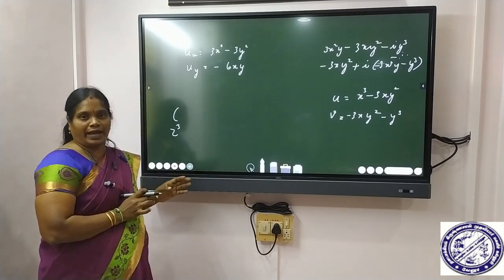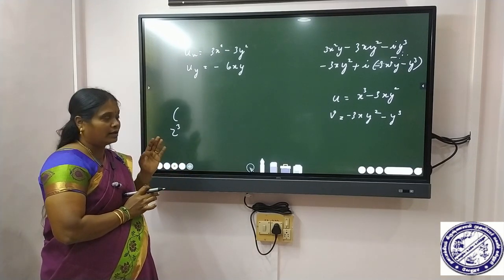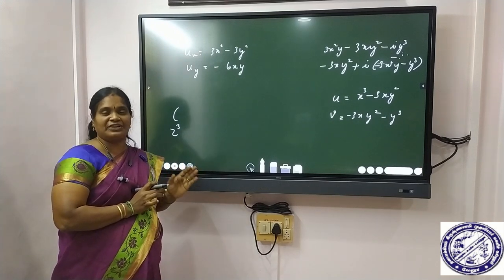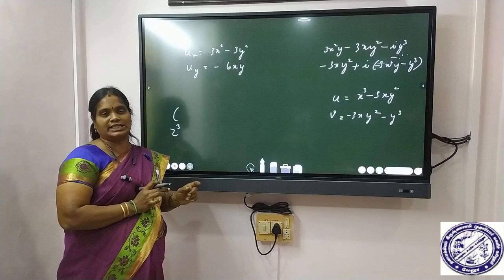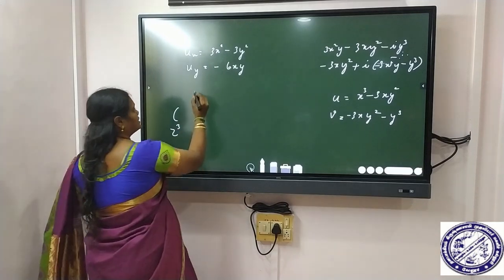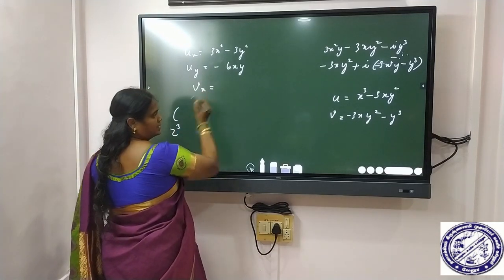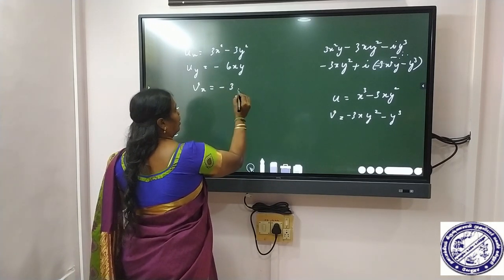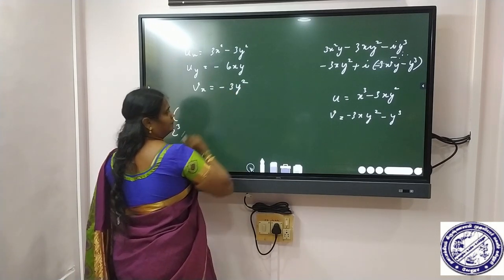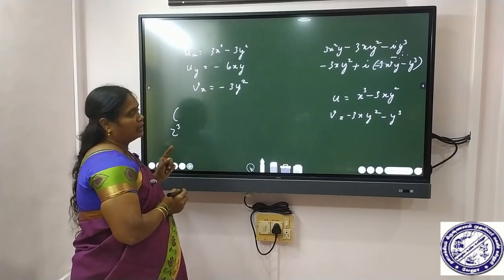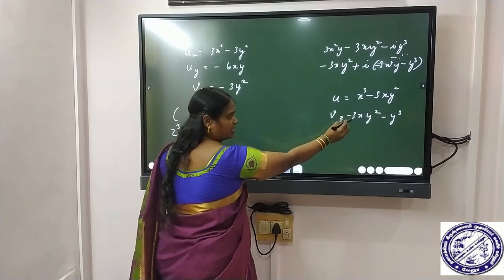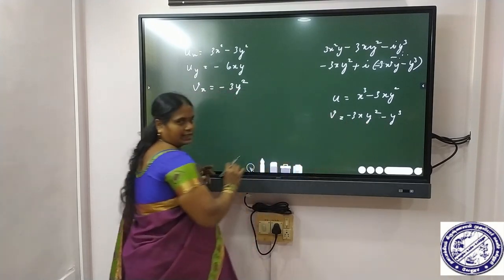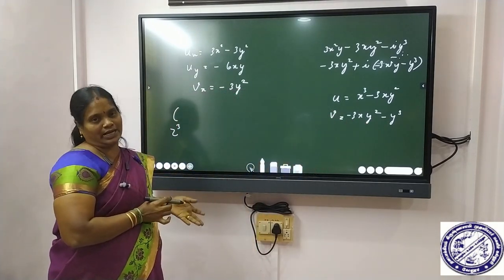Next, we have to find v partially with respect to x. Partially differentiate v with respect to x. So that means vx. vx is equal to minus 3y square. Okay, is it clear? Next, here with respect to x, y is constant, so it vanishes.